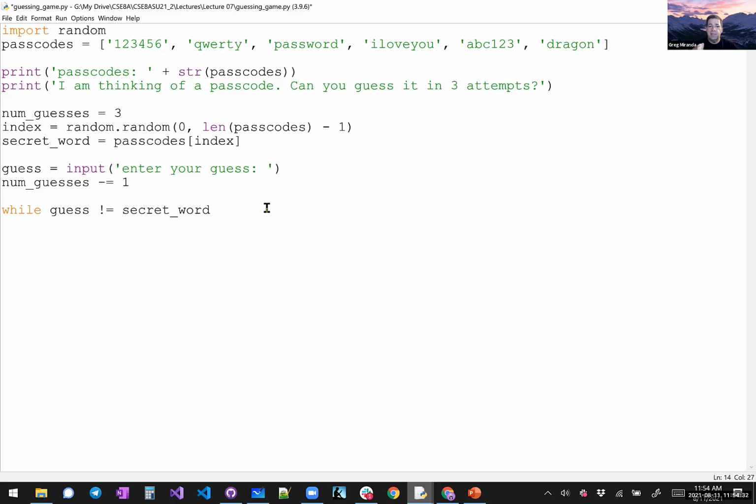So we want this to be true in order to continue looping. So if they don't guess it correctly, we keep looping. Also, if they run out of guesses, we need to stop. And so we say the number of guesses is greater than 0. So if they didn't guess it correctly and they still have more guesses, just keep going. Right? That's what we're saying. And so let's think about what happened if they guessed wrong on the first one.